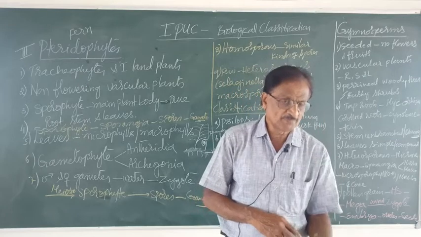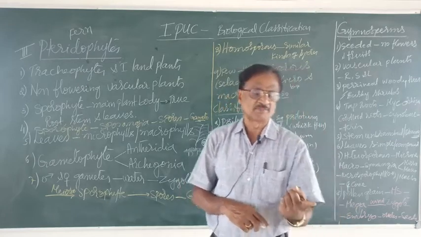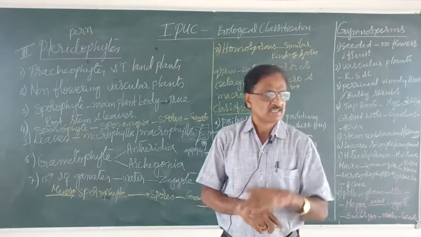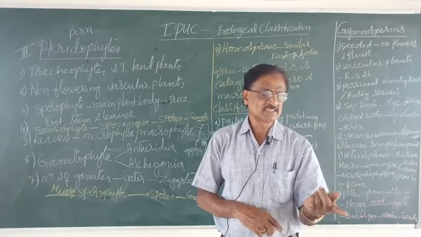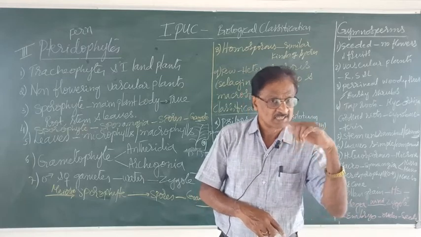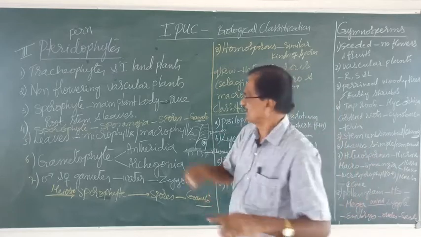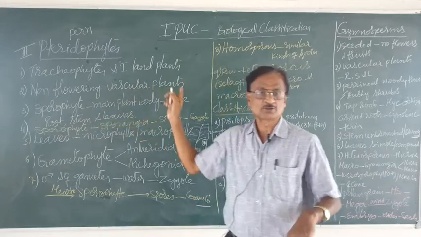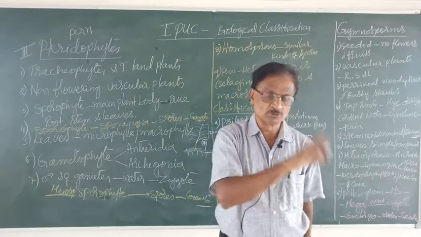And from pteridophytes onwards, remember, the sporophytic phase or body is the dominant plant body, whereas in the bryophytes, it was the gametophyte which was the dominant plant body. Here, the main plant body is the sporophyte with true leaves, stem and roots.